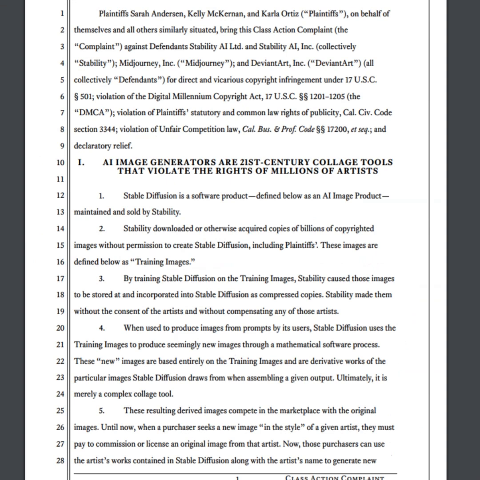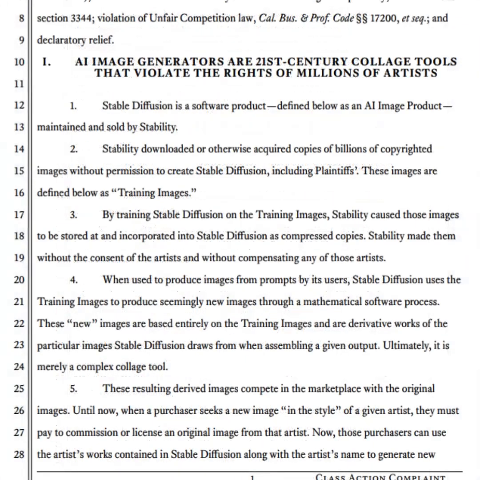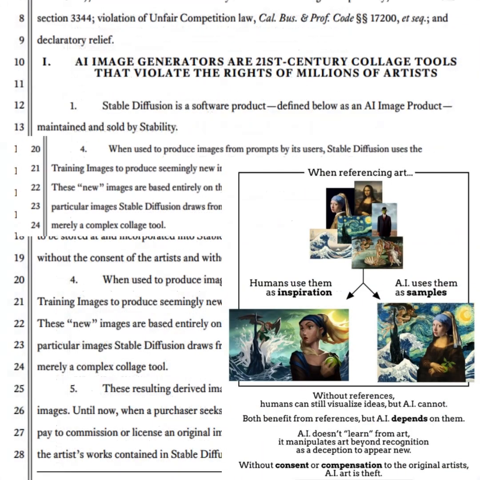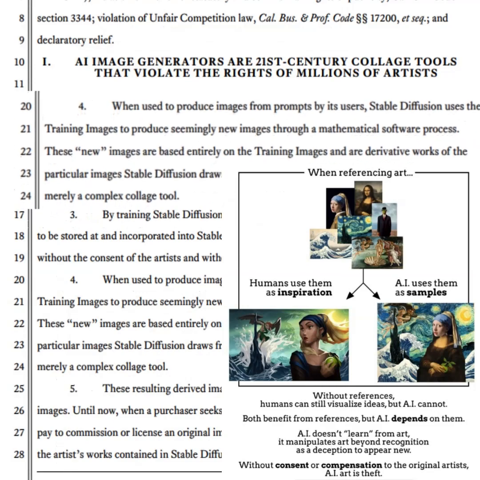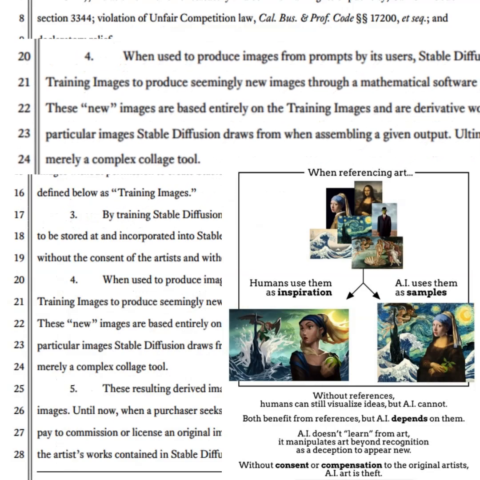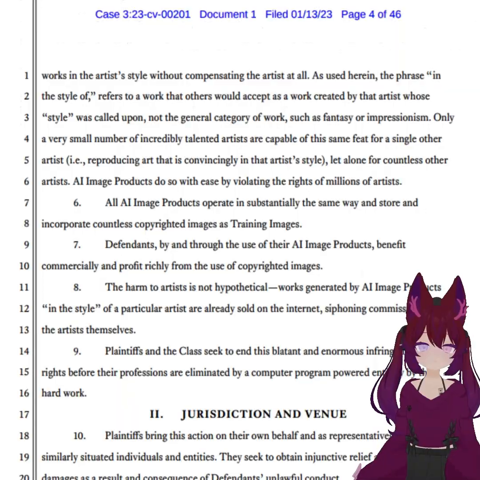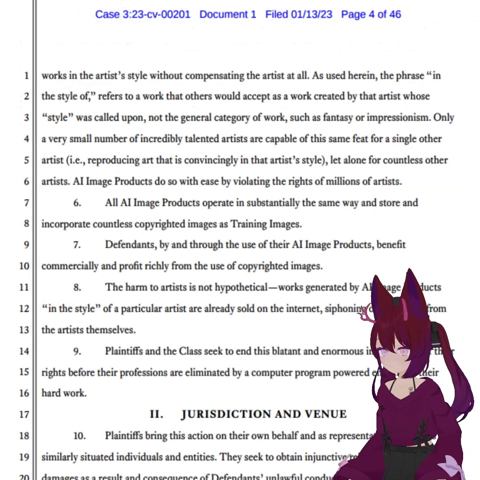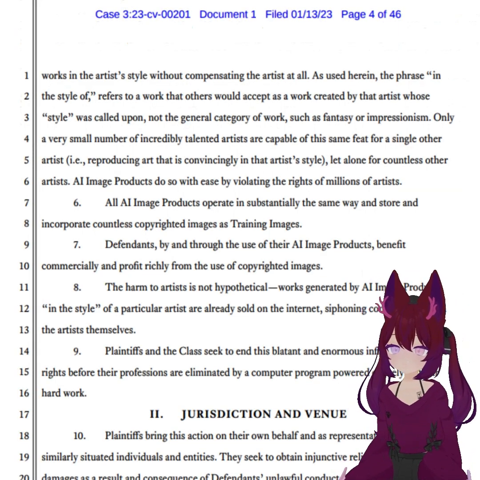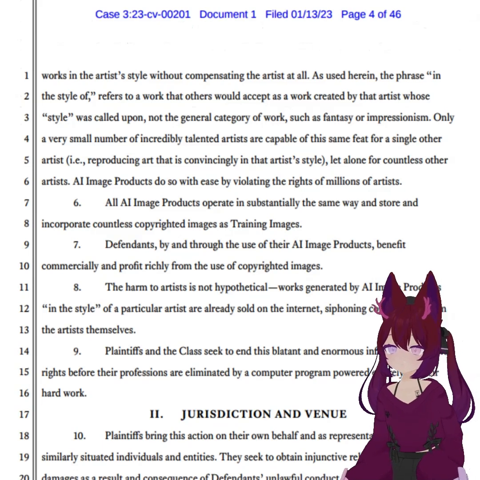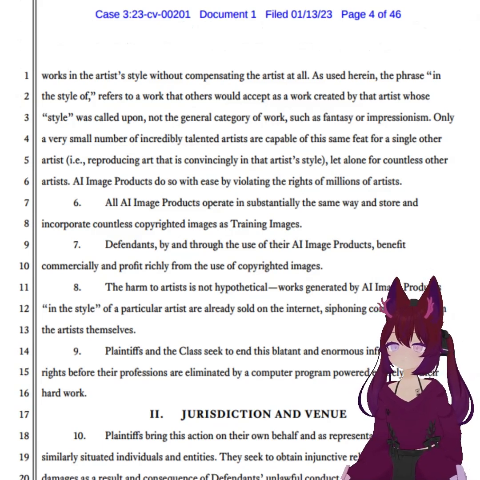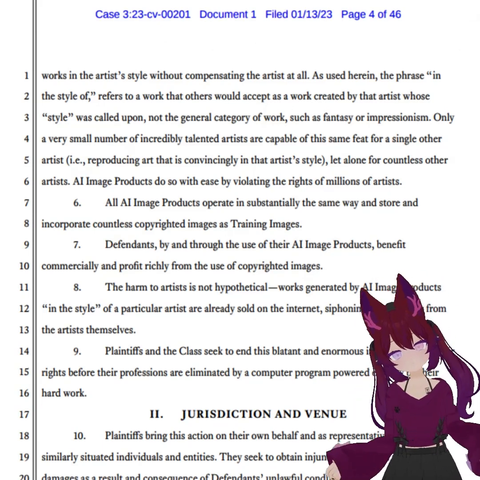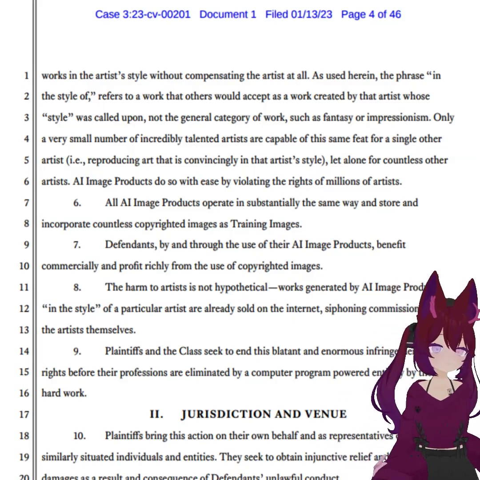The document explains that Stability AI used the copyrighted images of artists without their consent or compensation to train the Stable Diffusion software. As a result, the images produced by the software are entirely derivative of the training images used, calling it merely a complex collage tool. It goes on to explain how the software competes with the original artists by replicating their style for free, which discourages people from commissioning the original artists, drying up their main source of income.